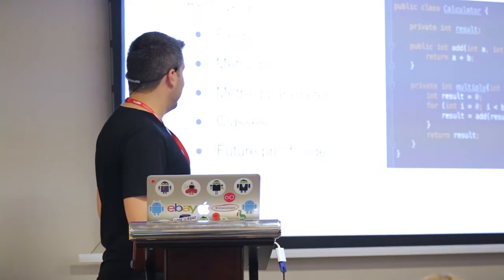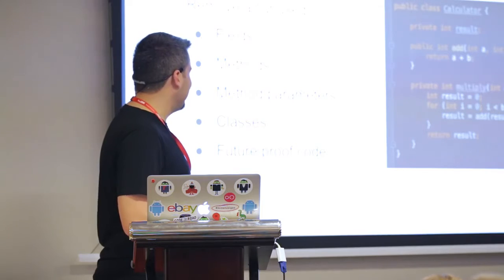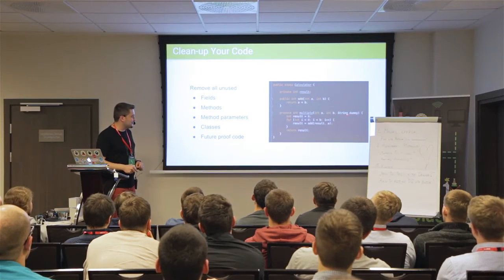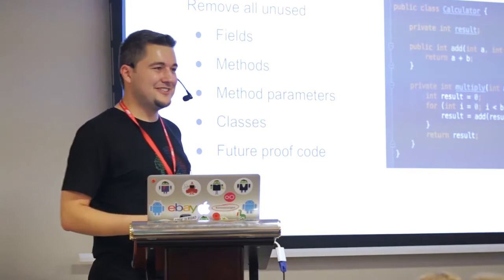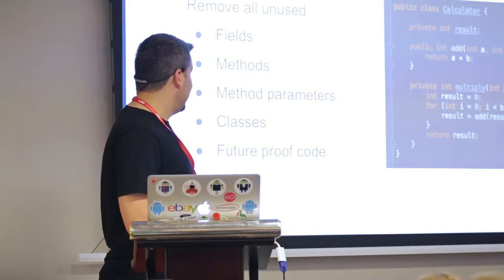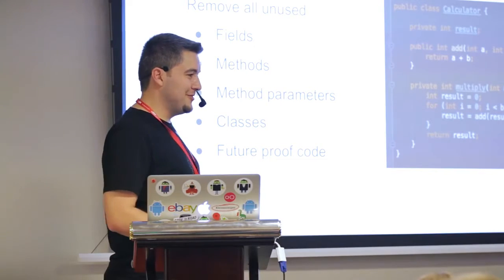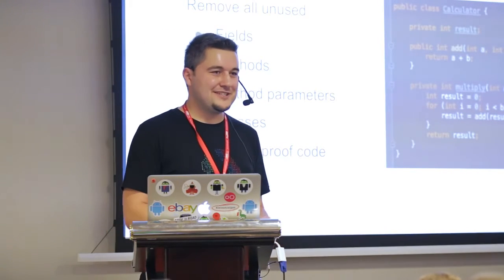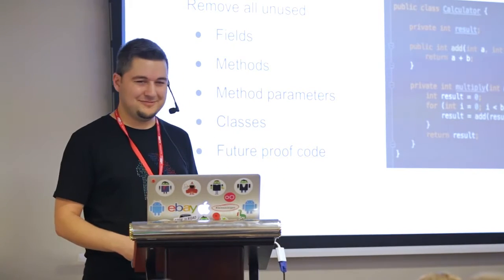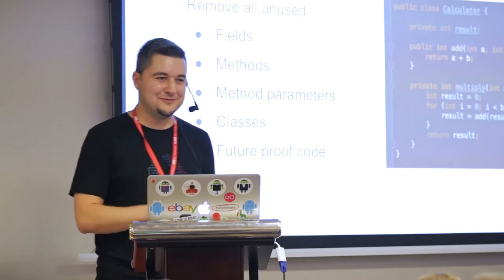So please remove all unused fields, methods, method parameters, which is the dummy here, for example. We don't do anything with that dummy parameter. Unused classes and future-proof code. Please don't write methods or classes for future usage, because you don't want to solve a problem you don't have.